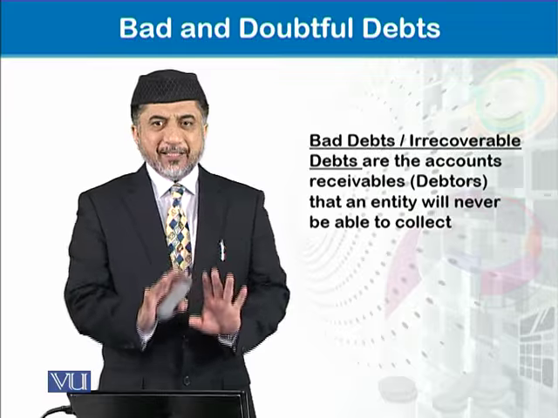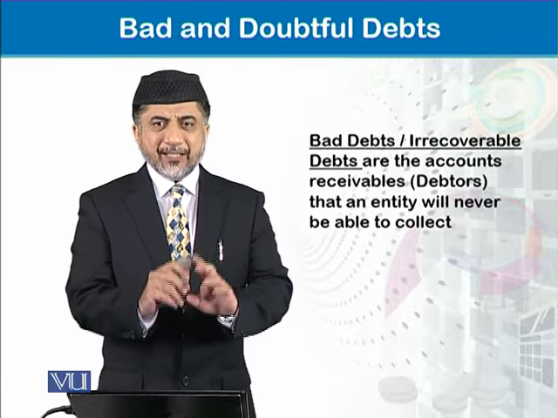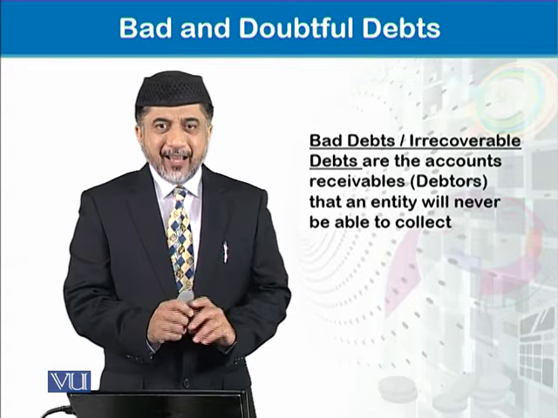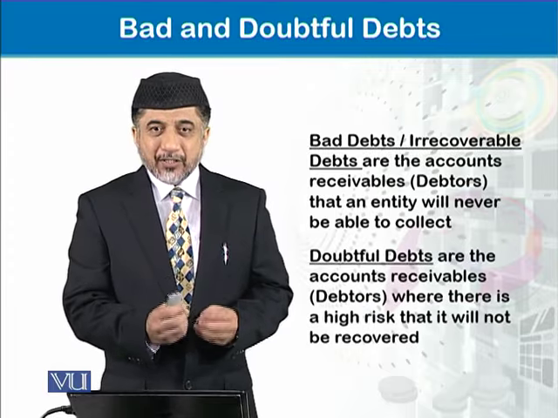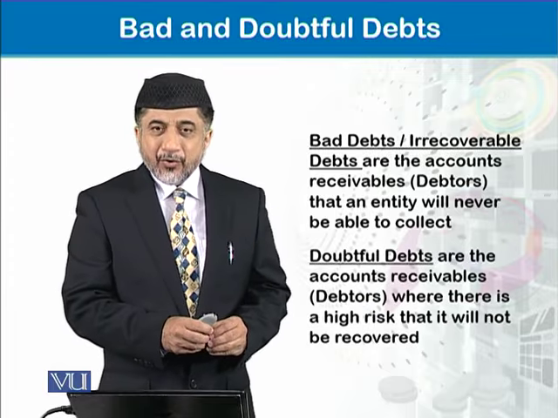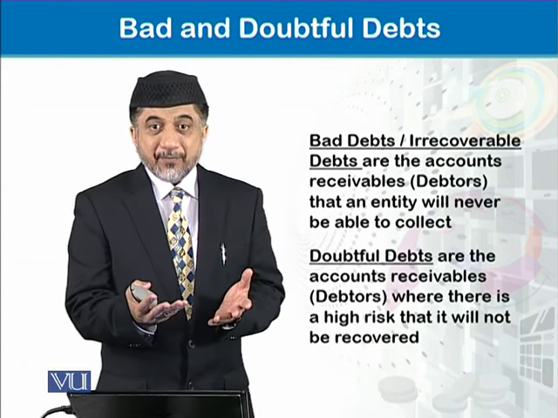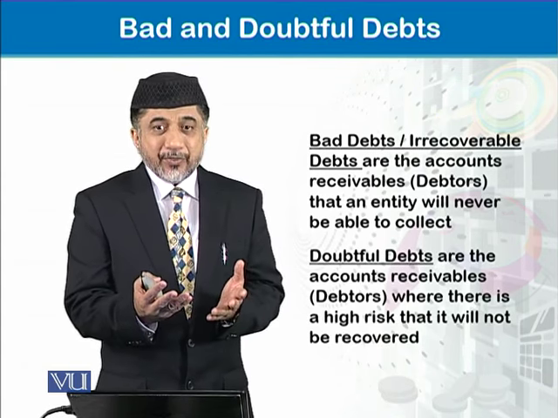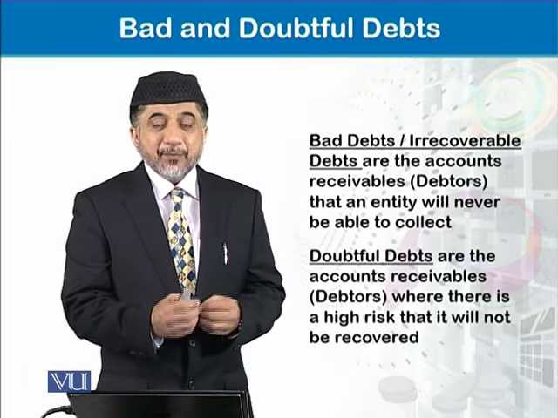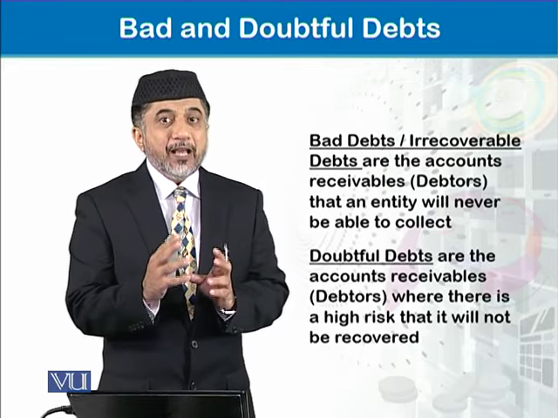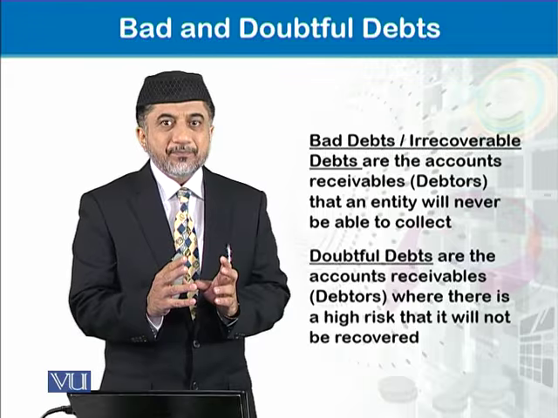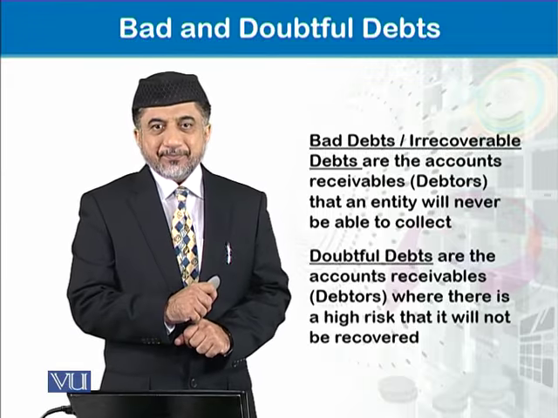So these are bad, irrecoverable debts. And when we say doubtful debts, these are the debtors, the accounts receivables, for which there is a high risk that we will not be able to recover from these debtors.